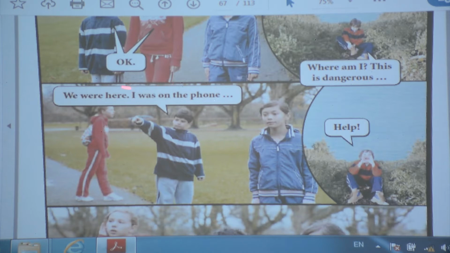We were here. Look at the sentence. We were here and I was on the phone. What's the difference between were and was? Were is for past, and was is for past. But if we have we, you should use were. If you have I, you should use was.